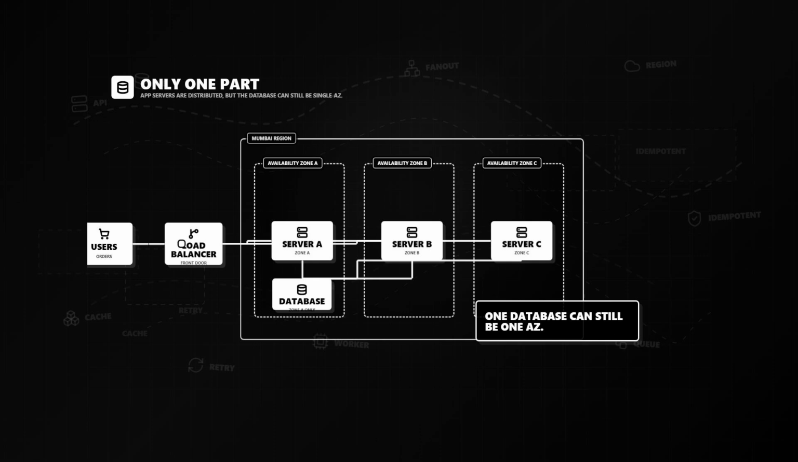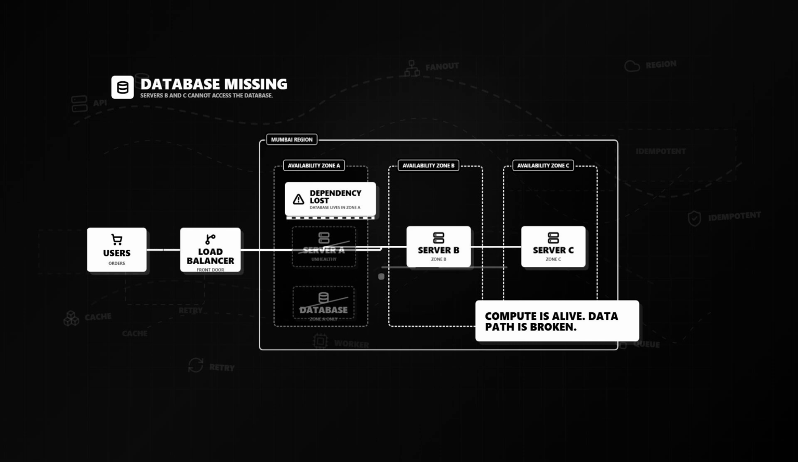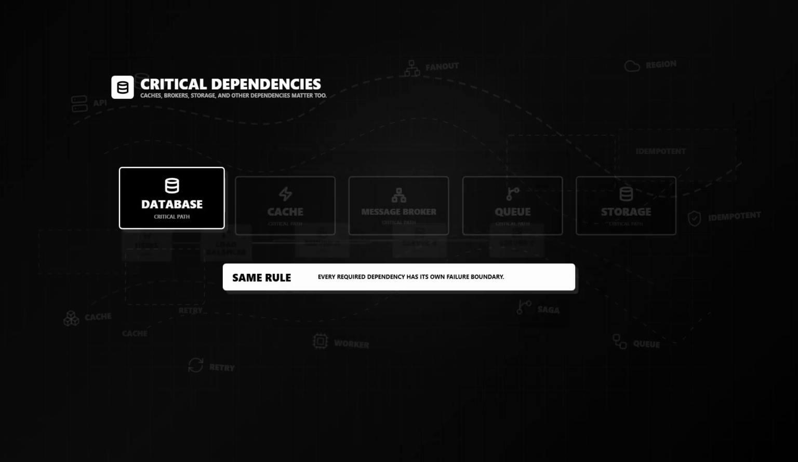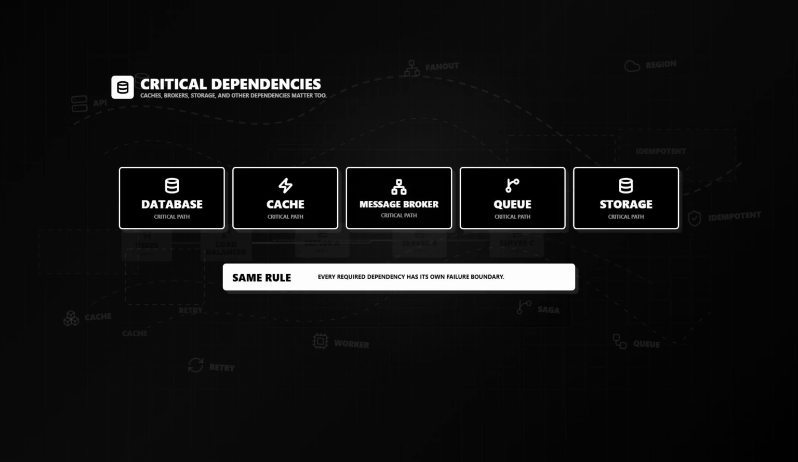However, distributing application servers is only one part of the solution. Now imagine that FoodDash places its only database inside Zone A. If Zone A fails, servers B and C will still be running properly, but they would not be able to access the database. FoodDash would still become unavailable. The same problem can happen with caches, message brokers, storage systems, or any other critical dependency.